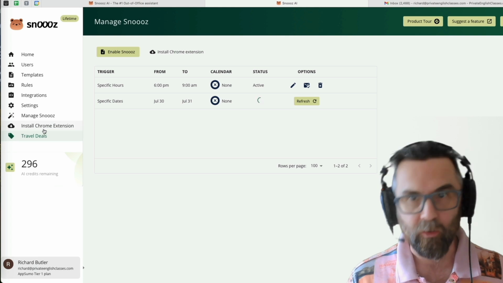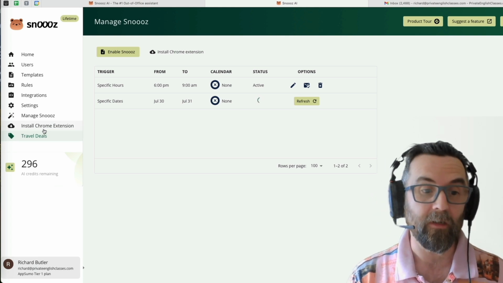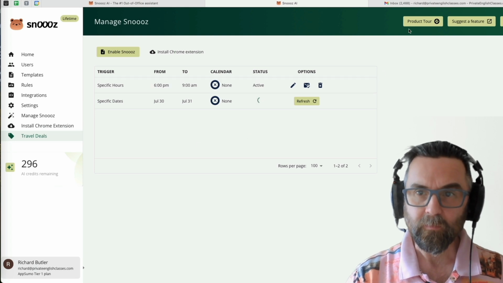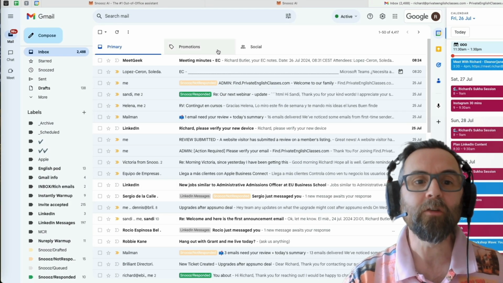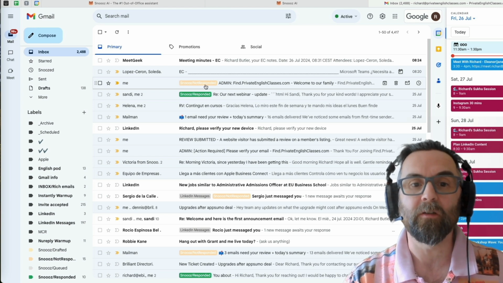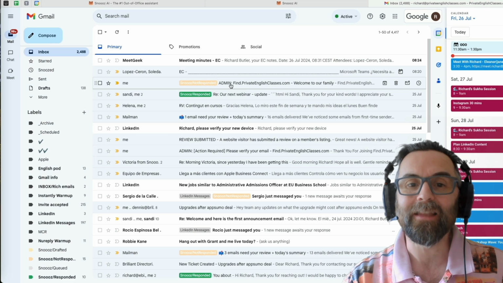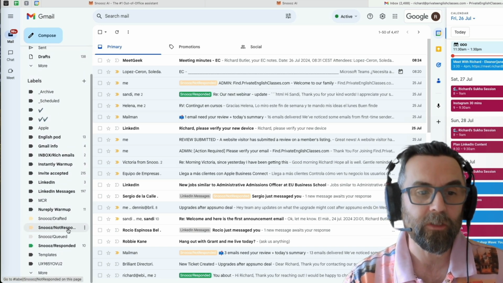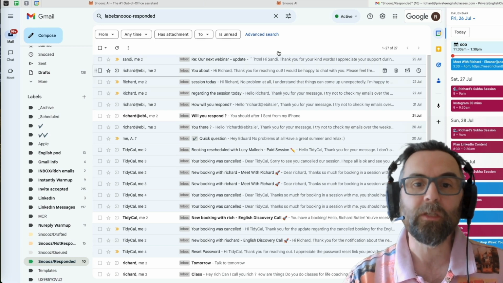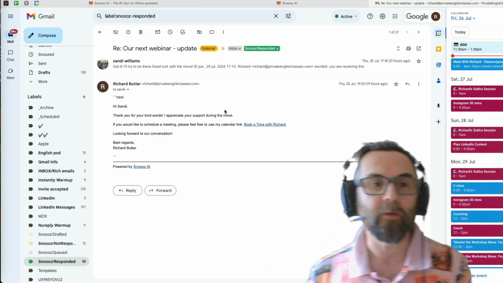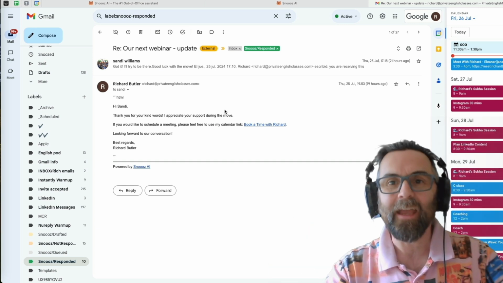Then you have the Chrome extension, which apparently is just to make it a little bit easier, and those AI credits come up. So what happens is when you send an email, it gets tagged as snooze not responded. Okay, and that is here because it says that this is from a mailing list, etc. And you see it creates folders here. Now, if I go to snooze responded, I have one here from Sandy, and I told Sandy that I was going to be moving office, and the AI response comes back.